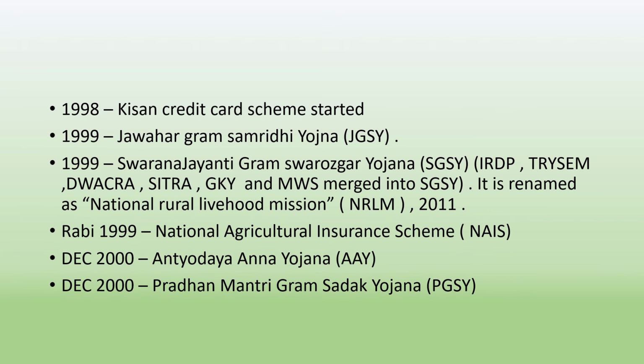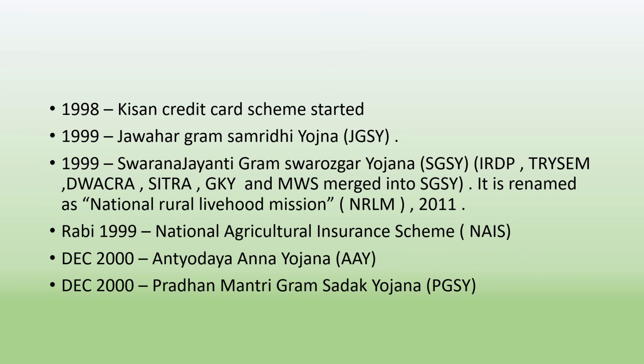In 1999, Jawahar Gram Samriddhi Yojana JGSY started. In 1999, Swarna Jayanti Gram Swarojgar Yojana, which is renamed as National Rural Livelihood Mission NRLM, started.